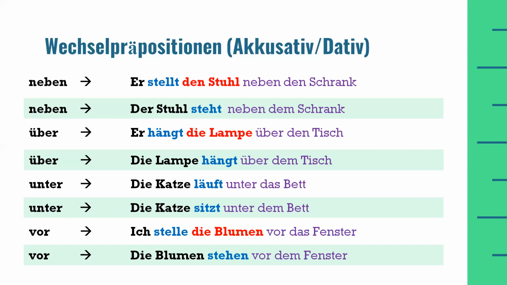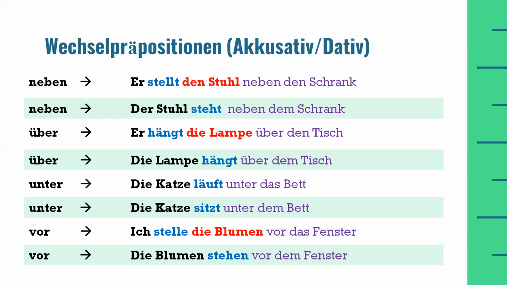In the first example, I am putting the flowers in front of the window. Therefore, there is a movement in this sentence. And due to this movement, the vor preposition will act like accusative, which means we have to use the accusative definite article for a neuter noun Fenster, which is das. And in the second example, because there is no movement, the vor preposition will act like dative, and we have to use the definite article for the neuter noun Fenster from the dative case, which is dem.